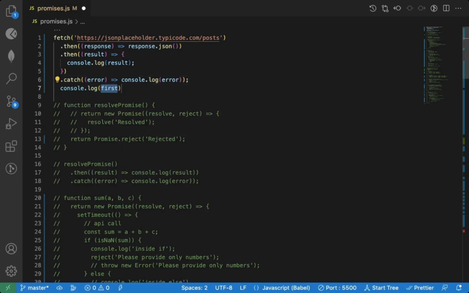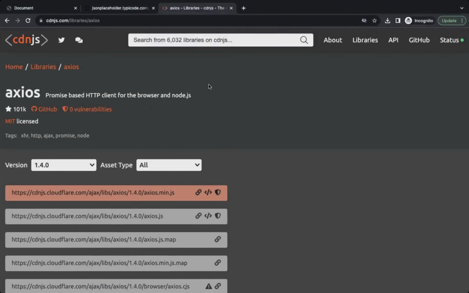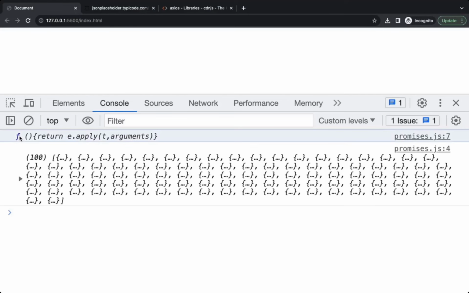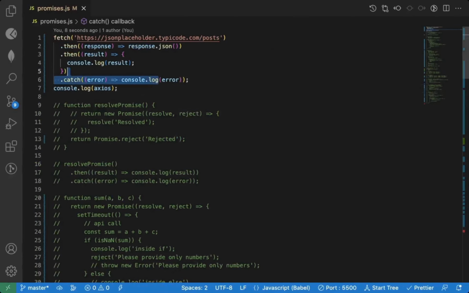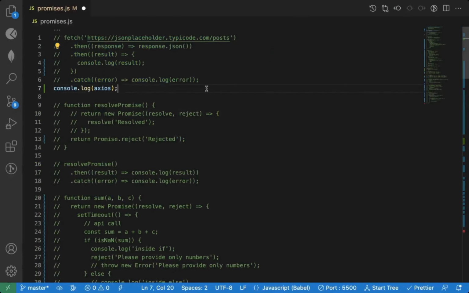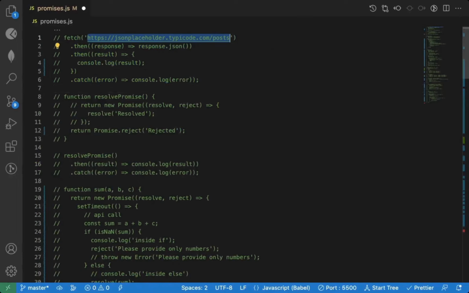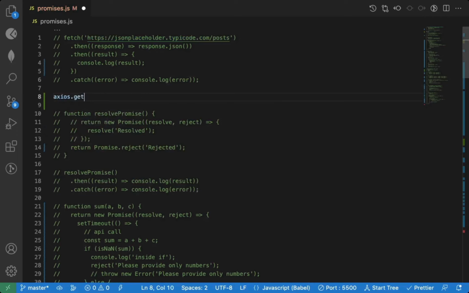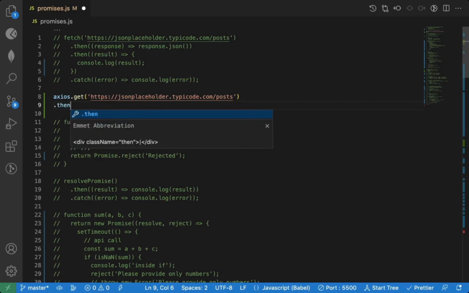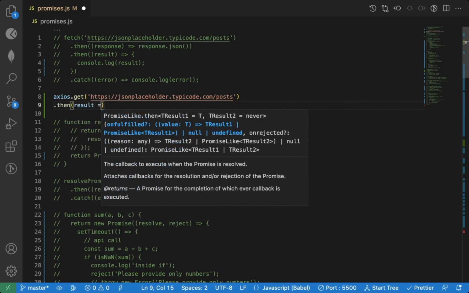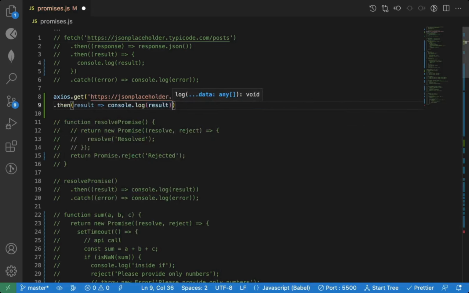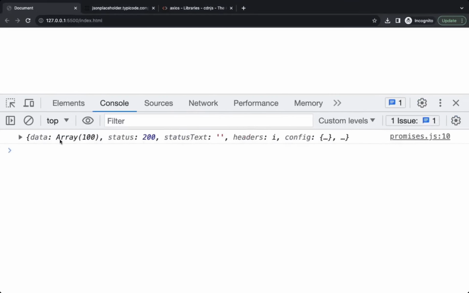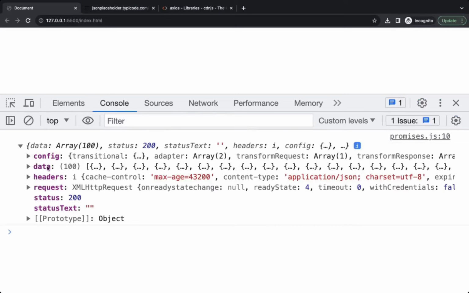If I just log Axios, you will see it correctly prints the function. That means Axios is available. Now we will write the same code using Axios. I will copy this, Axios.get, use this, and now this also returns a promise, so we can attach dot then, and you will immediately get the result. You can see you get that result, and it contains a data property.